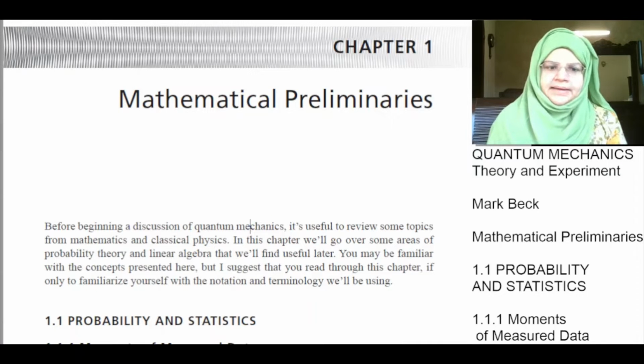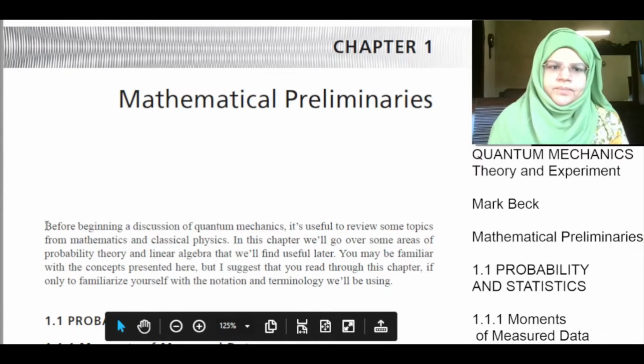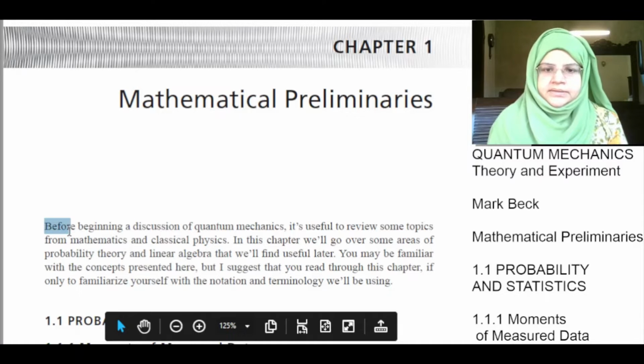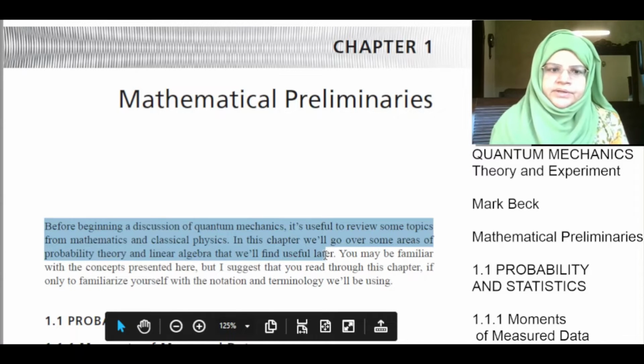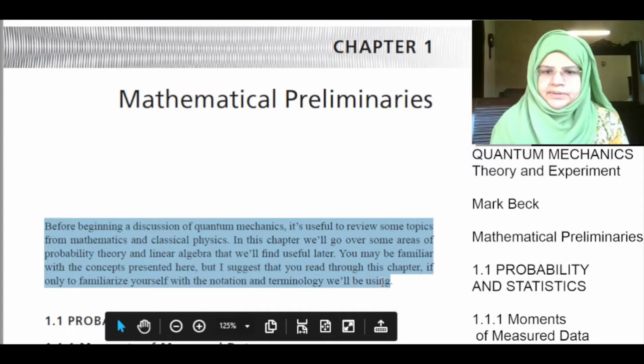Chapter 1, Mathematical Preliminaries. Before beginning a discussion of quantum mechanics, it is useful to review some topics from mathematics and classical physics. In this chapter, we'll go over some areas of probability theory and linear algebra that we'll find useful later. You may be familiar with the concepts presented here, but I suggest that you read through this chapter if only to familiarize yourself with the notation and terminology we'll be using.